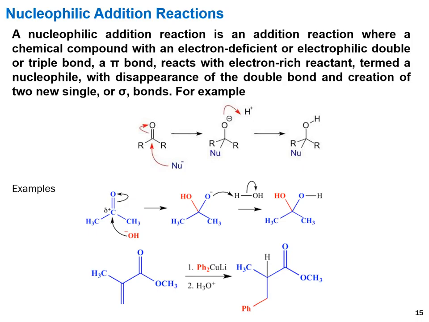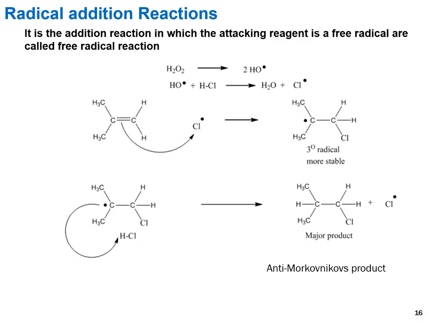You can see the hydroxyl group attacks on the carbon, then gives the oxyanion. The oxyanion takes a proton, and overall a water molecule adds on the double bond. This is a second example of the nucleophilic addition reaction. The next type is the radical addition reaction.